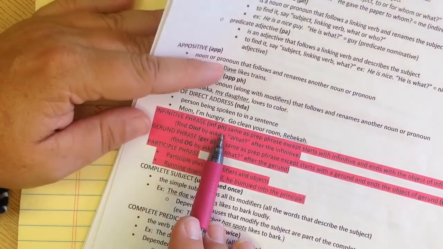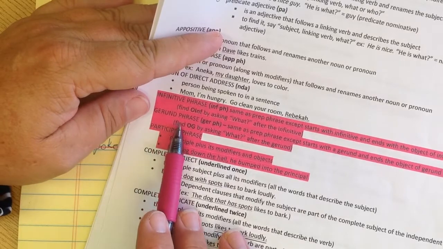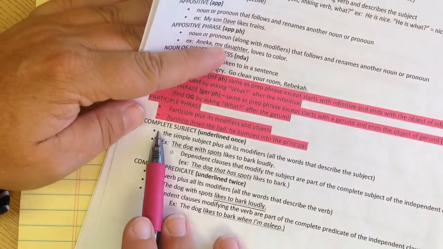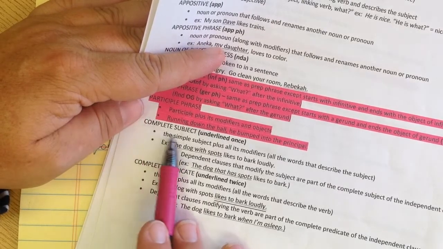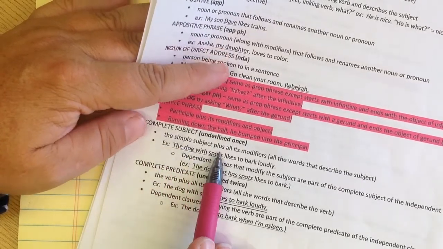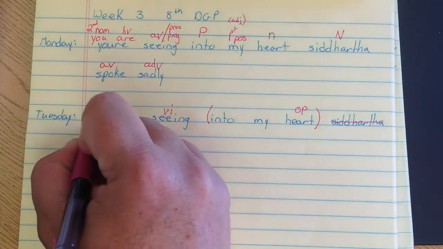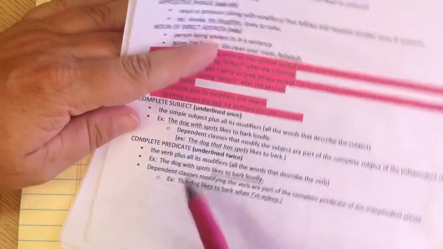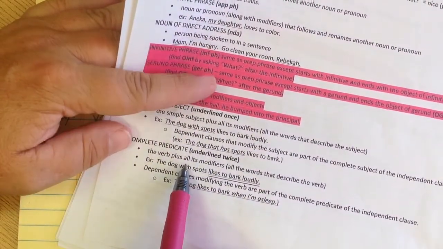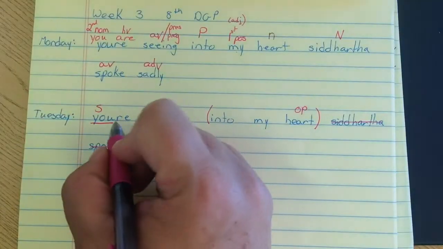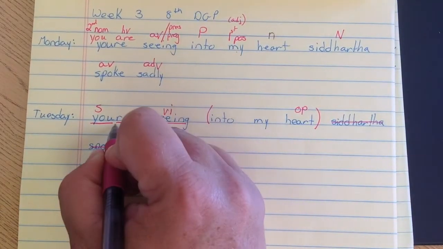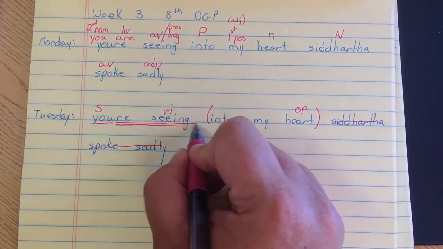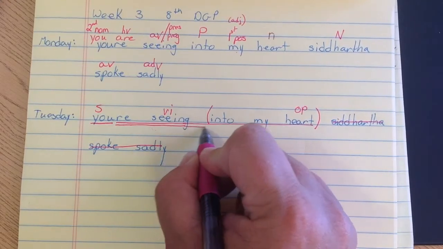Without an infinitive, we can't have an infinitive phrase. Without a gerund, we can't have a gerund phrase. We didn't find any of these on Monday. Same thing without a participle, we can't have a participle phrase. So we are down to the complete subject. It's the simple subject plus all its modifiers. So it's the simple subject, which is you, and everything that describes you, which is nothing. And then the complete predicate, which we underlined twice, is the verb plus all the words that describe the verb. So we already know that are seeing, so I'm going to underline the are part to show that that's the verb. Into my heart was where we are seeing, so that is modifying it, so it should be underlined twice.